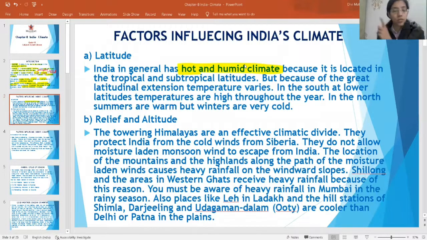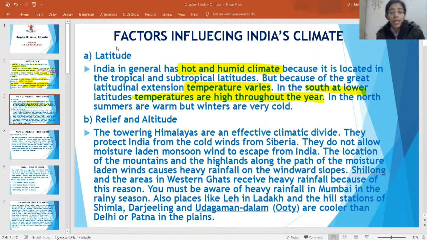Because the Tropic of Cancer, you know, passes through almost the middle of India, and India lies in the tropical and subtropical latitude where the climate is hot and humid. But the temperature of India varies at various places. Like if you go to the north, summers are hot and winters are cold. But if you go to the coastal areas in the south, the temperatures are high throughout the year.